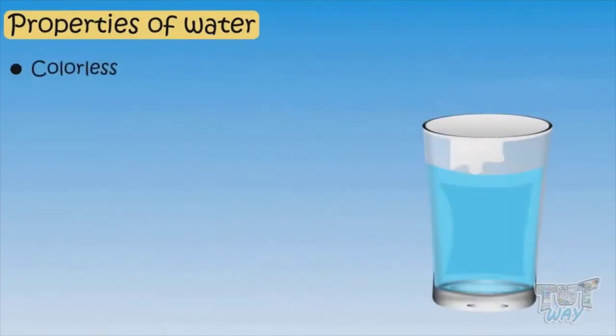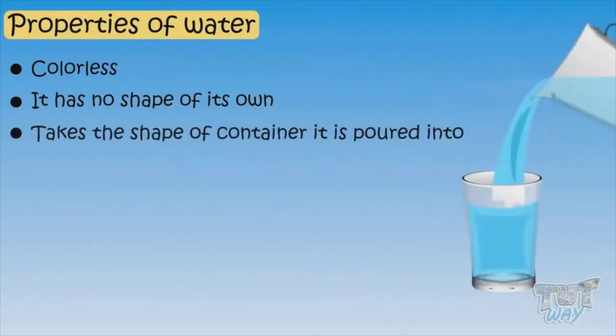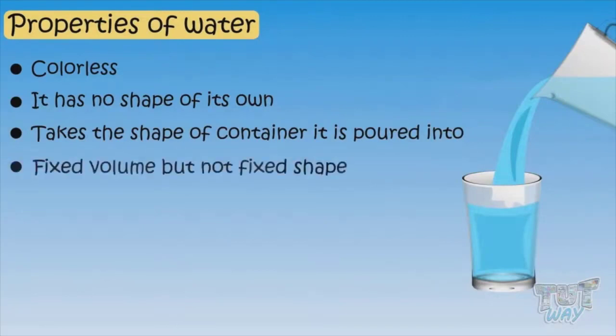Water is colorless. It has no shape of its own. It takes the shape of the container it is poured into. Water has a fixed volume, but not a fixed shape. Let's try to understand this.